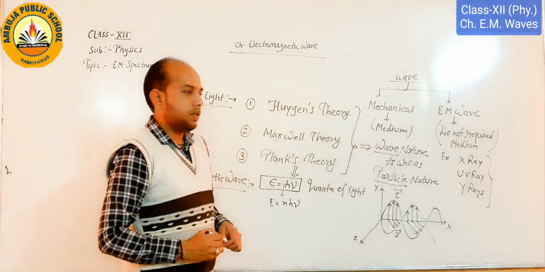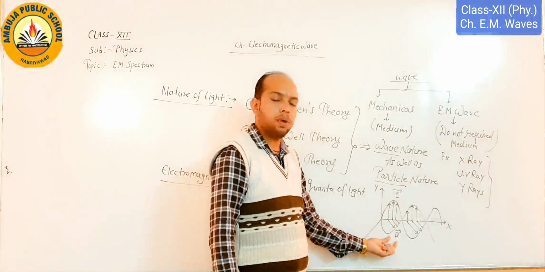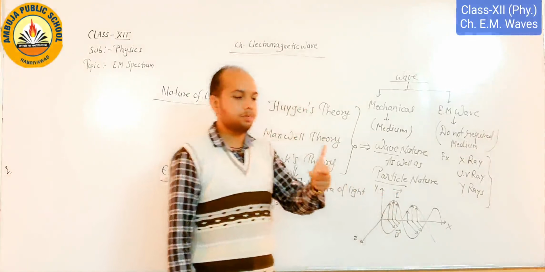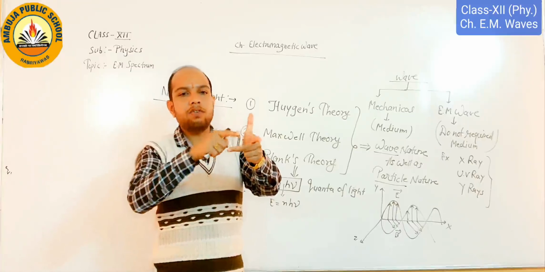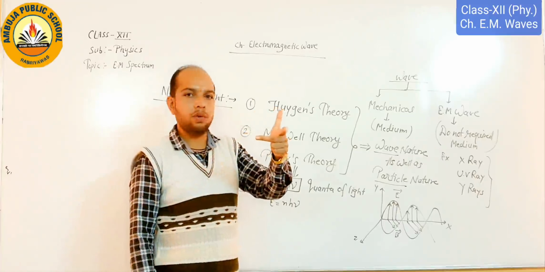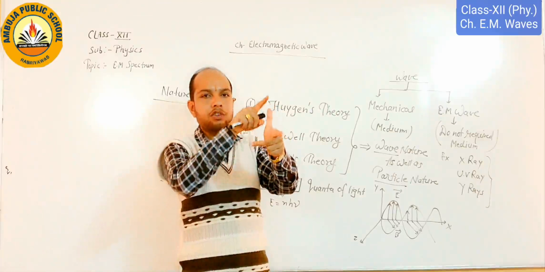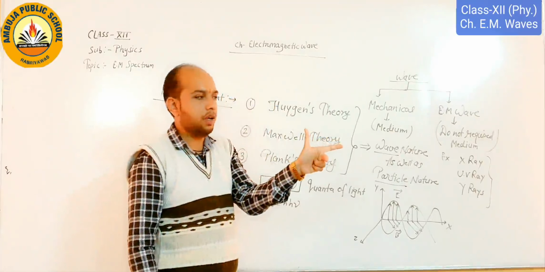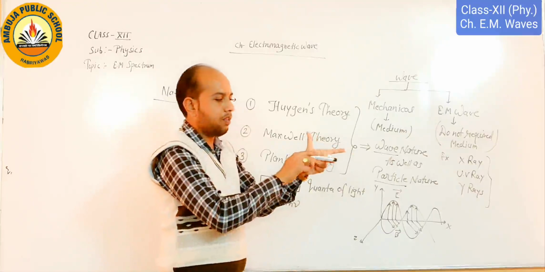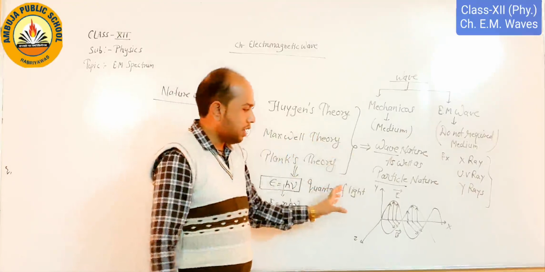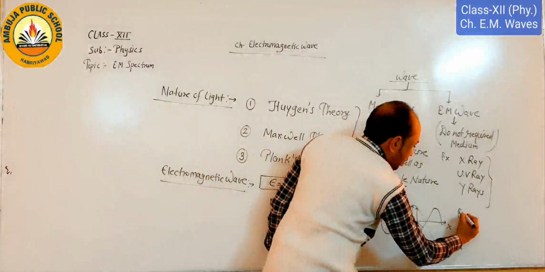So what we have to see in this wave, when I draw this wave, E denotes the electric field vector and capital B denotes the magnetic field vector. That means if I arrange my left hand in such a way that the first finger, second finger and thumb are all mutually perpendicular. So as per this diagram, if the electric field vector, magnetic field vector and direction of propagation are all three mutually perpendicular, such a wave is known as an electromagnetic wave.